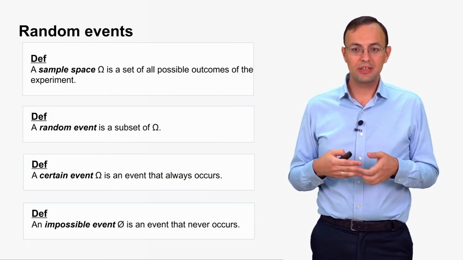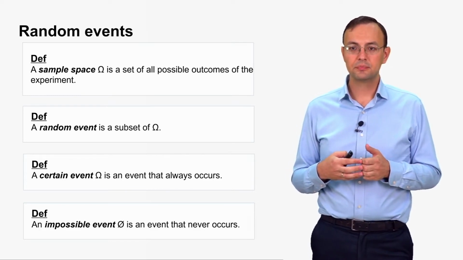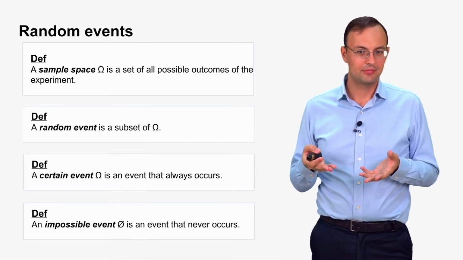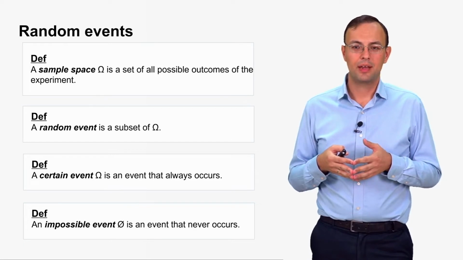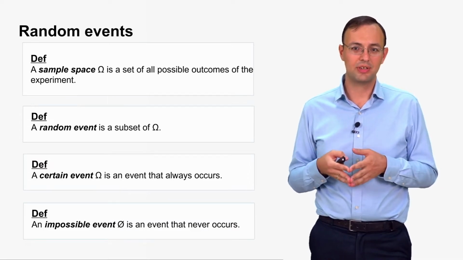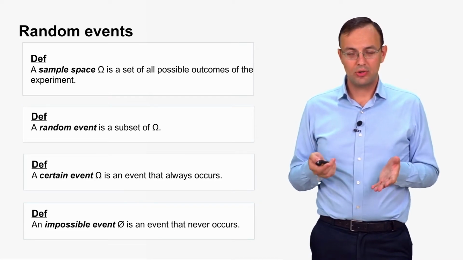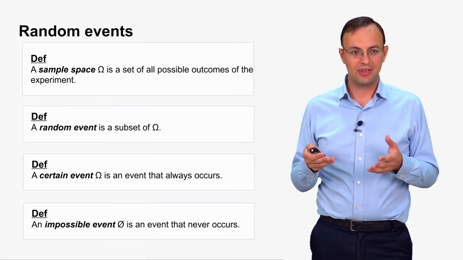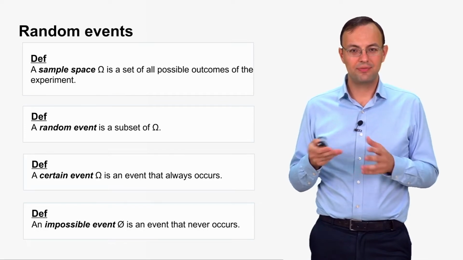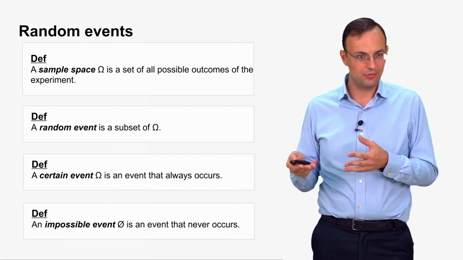And there is also an impossible event. This is an event that never occurs. And so this is just a set with no elements. And so we use this standard notation for such a set to denote an impossible event. So now, as we see that random events are actually sets, that means that all operations that are defined for sets are also valid for random events.